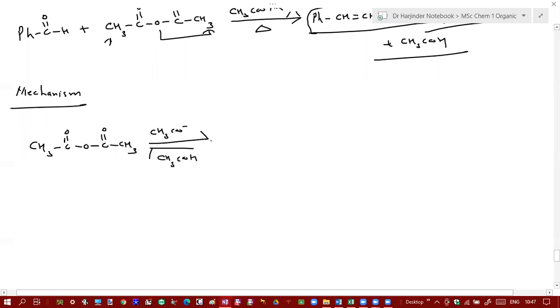Always remember this point: abstraction of proton is always a reversible reaction. An acid base reaction is always reversible. So you get this carbanion, and this is stabilized by resonance. So you will get the corresponding enolate.